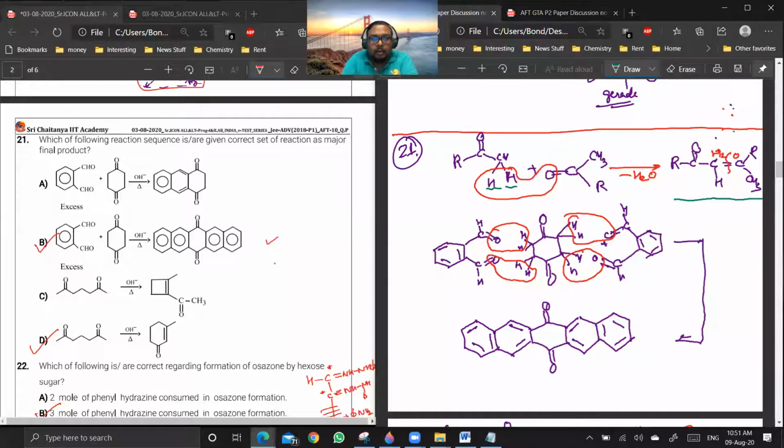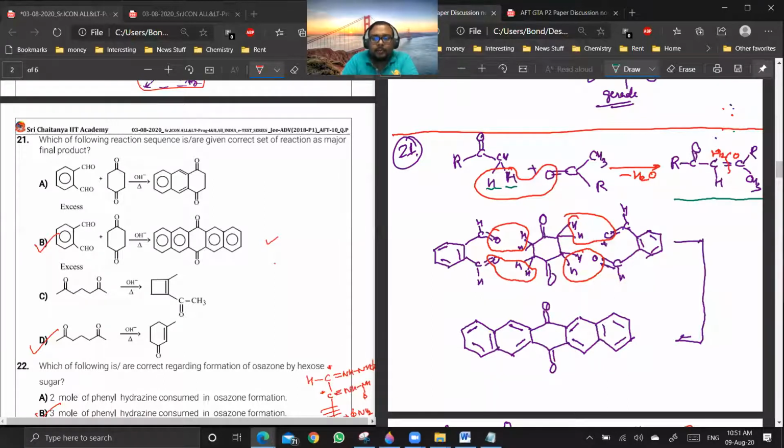But, sir, A is also a possibility, right? It's the same thing as B, but then you don't have the final aldol product. As long as alpha hydrogens are there, it will keep on reacting. So A will not be the final product, it will be an intermediate product.